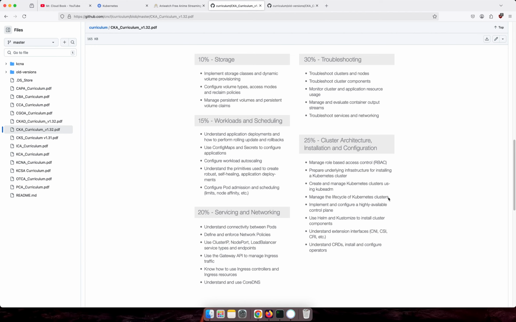And next, manage the life cycle of Kubernetes. So, I mean, like the upgrade of your cluster. So, already explained. And configure high availability control plane. So, in your exam, you don't get it, but you have to understand.